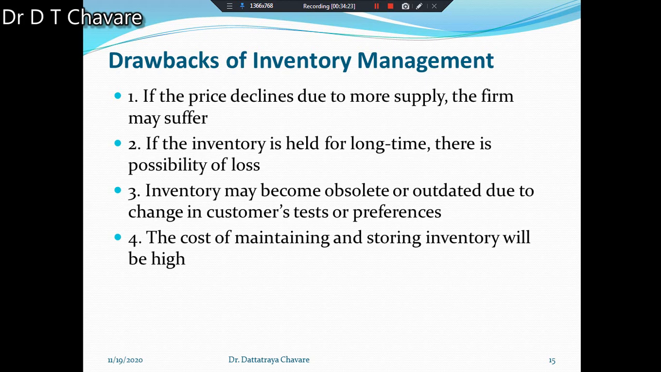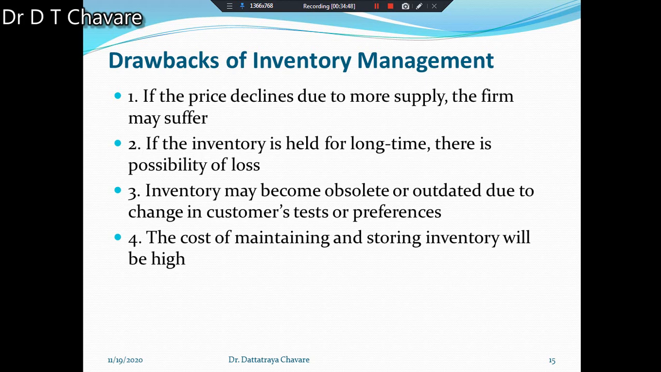Then the second drawback we have to study: if inventory is held for a long time. Try to understand. If the inventory is held for a long term, there is a possibility of loss, because the time is long, the period is long. At that time there will definitely be a possibility of loss, and this type of drawback we also have to understand.